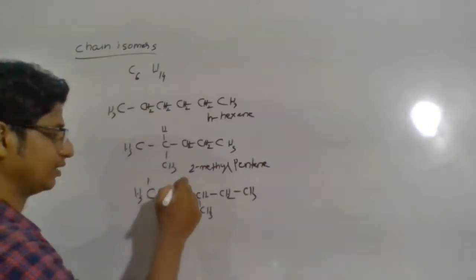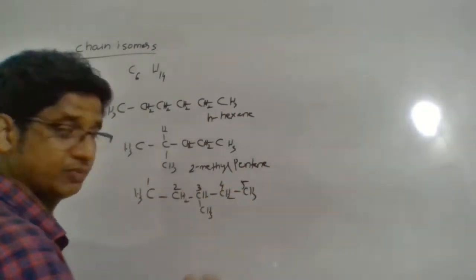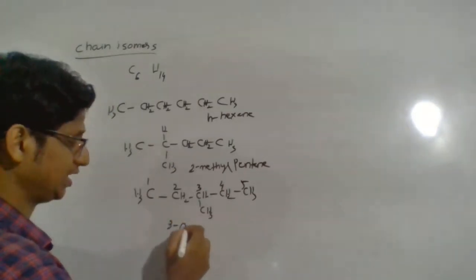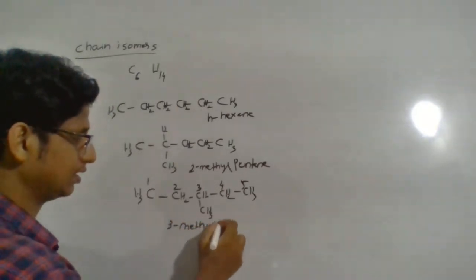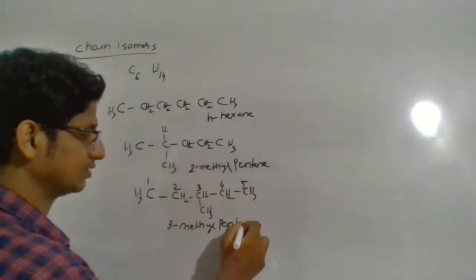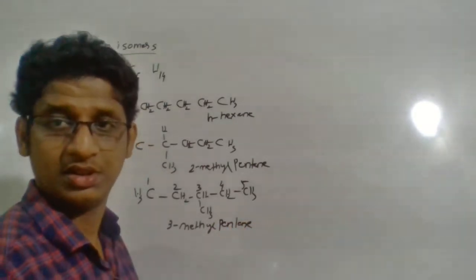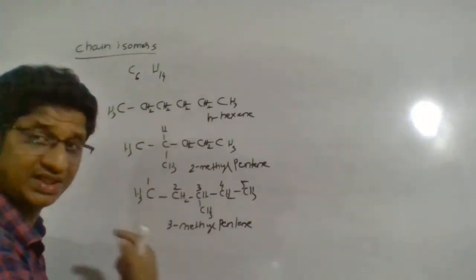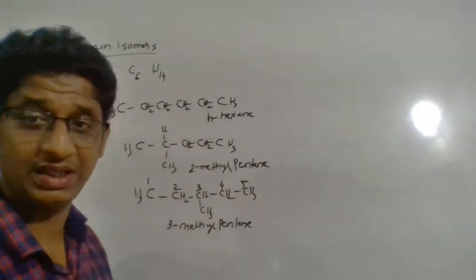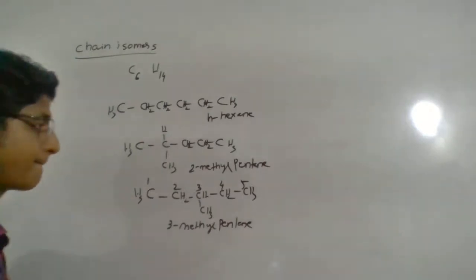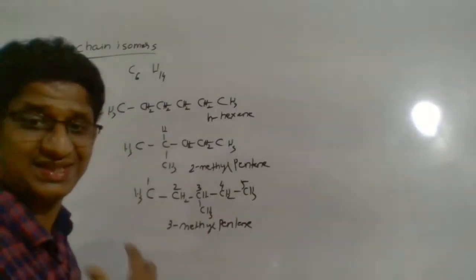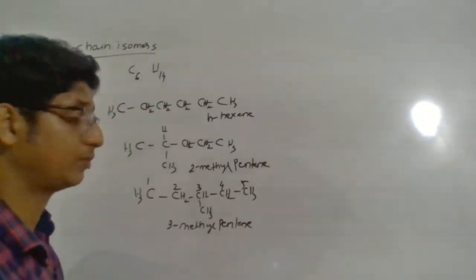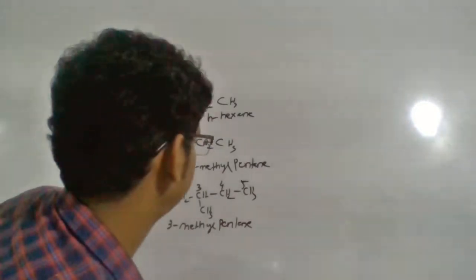This has to be different. At the third carbon atom we have a branch. So this is 3-methyl pentane. So you are actually getting another compound. Don't think no, this is the same. No, this is different. One is 2-methyl pentane, another is 3-methyl pentane. So that's all about the 2 chain isomers that you got. Can you make more? Just check.